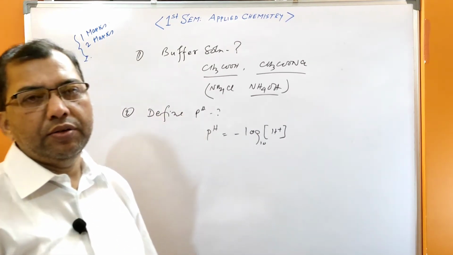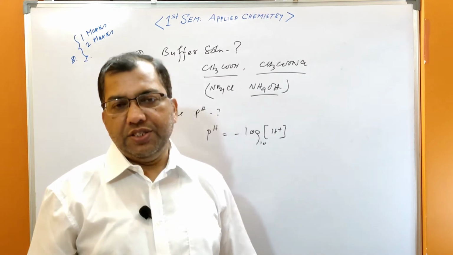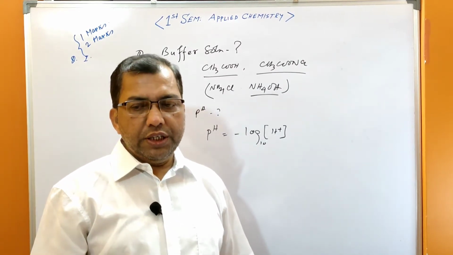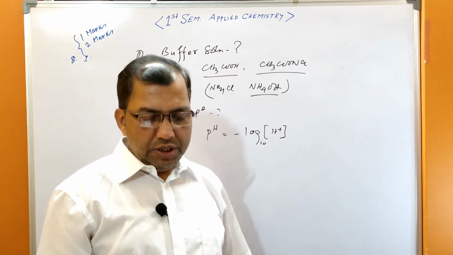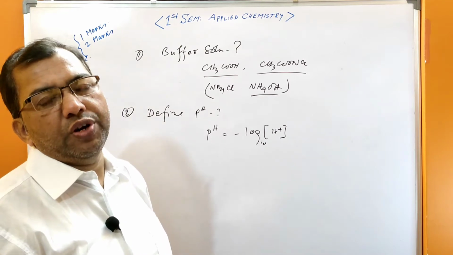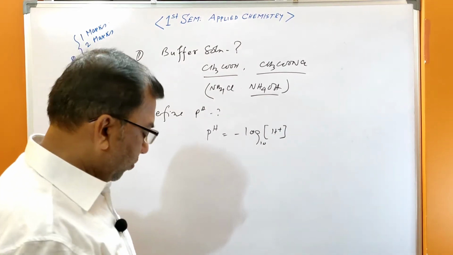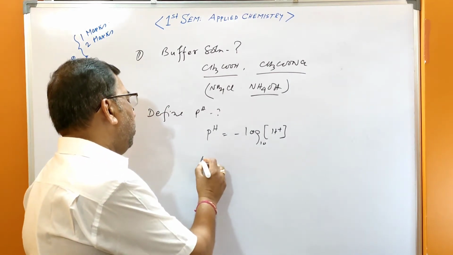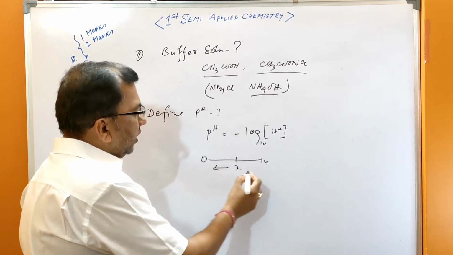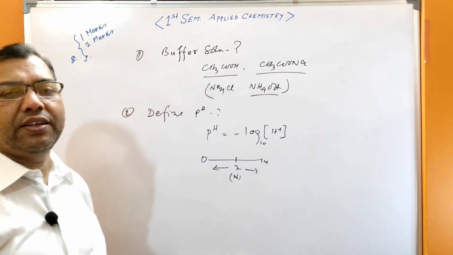And what is the pH scale? The scale in which the acidity or alkalinity of any solution is expressed. The pH value ranges between 0 and 14. Below 7 is acidic, above 7 is basic, and 7 is neutral. That is the pH scale.